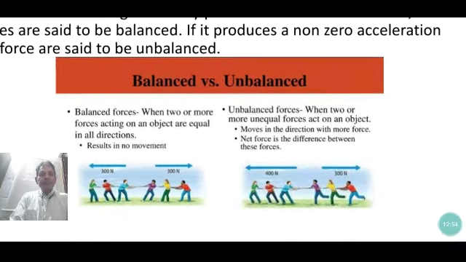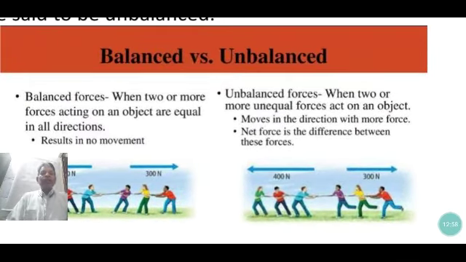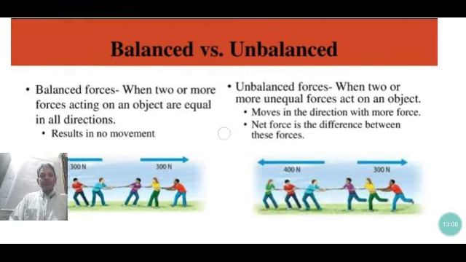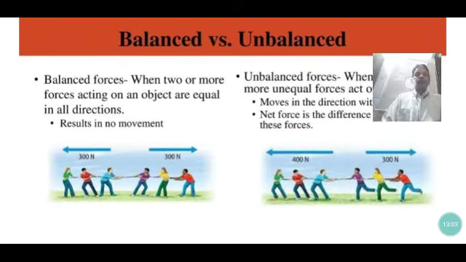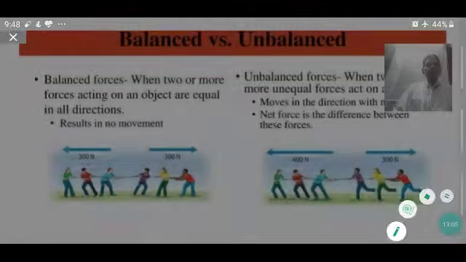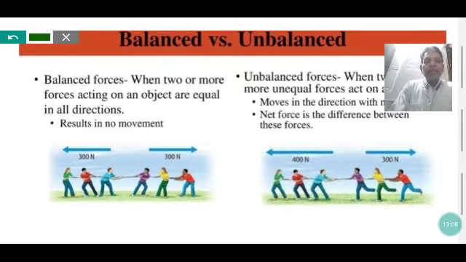Here is a game of rope pulling. Here 300 Newton of force is applied by the players in the west direction, and 300 Newton of force is applied by the 3 boys in the east direction. These forces are equal in magnitude and opposite in direction. The magnitude of the force is equal, and the direction is opposite.